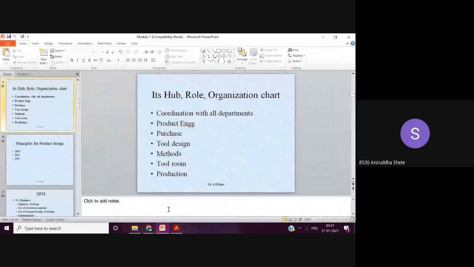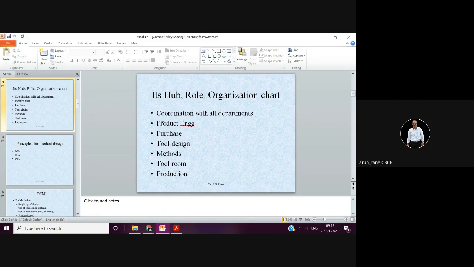Last time we discussed why process engineering is important, because they have to interact with various departments. This is the most popular question: what are the duties and responsibilities of a process engineer, or what is the role of a process engineer, or why is the process engineering department called the hub of an organization?